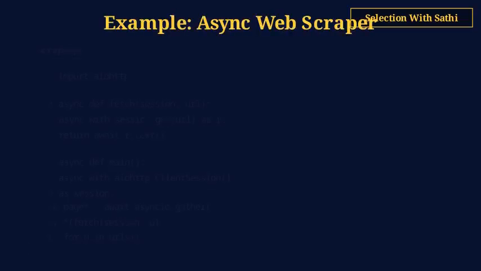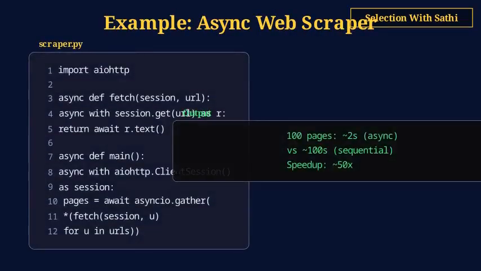Let's build an async web scraper with aiohttp. The fetch function opens an async HTTP session and gets the page. In main, we create one session and use gather to fetch all URLs concurrently.